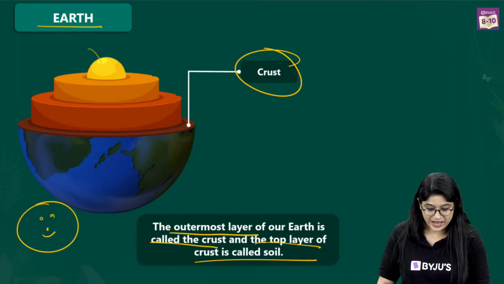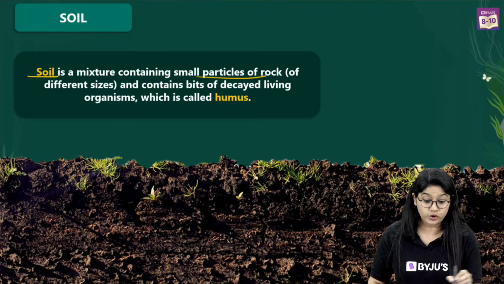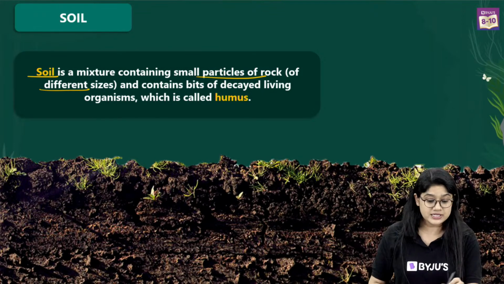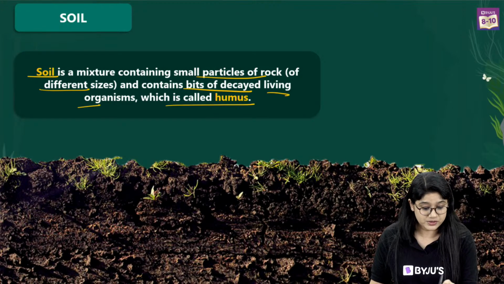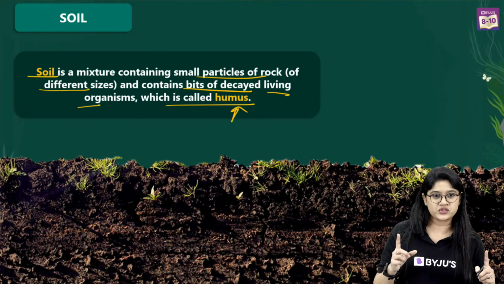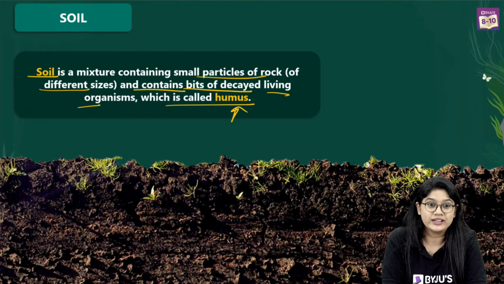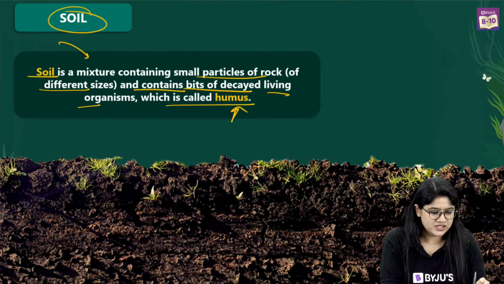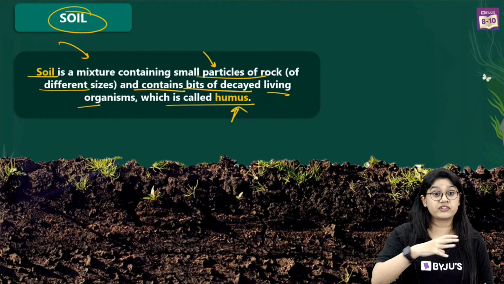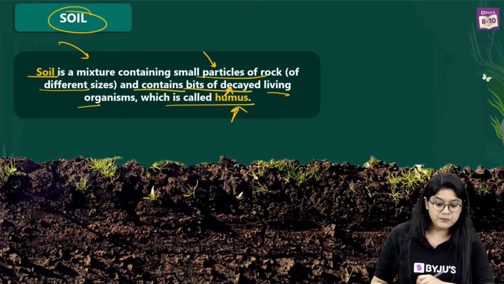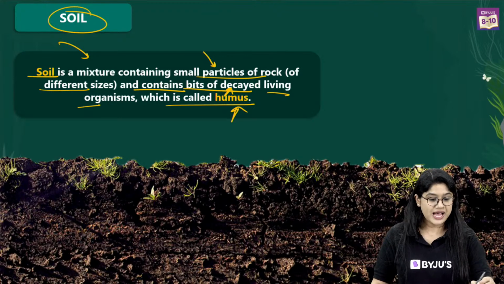Okay, now let's talk about the soil. Soil is a mixture of small particles of rocks of different sizes, and of course contains a lot of decaying living organisms, which is called humus. It's not the hummus that we eat, right? Humus. So now we know what a soil is. It's a mixture of rock particles of different sizes, containing a bit of decaying living organisms, humus. Very good.